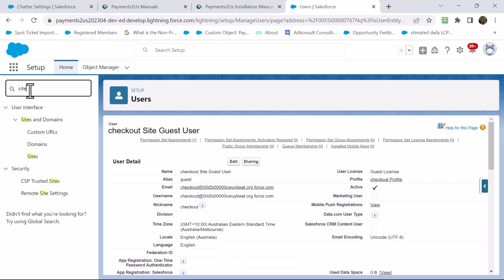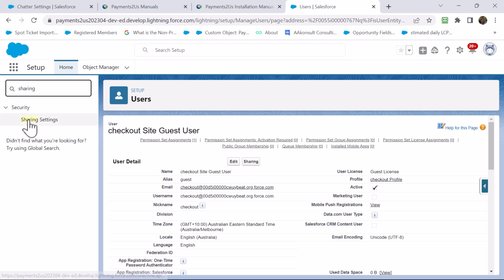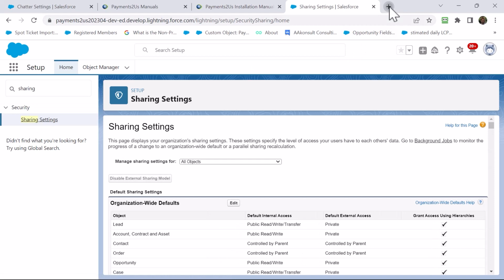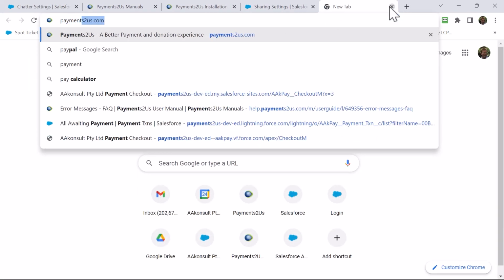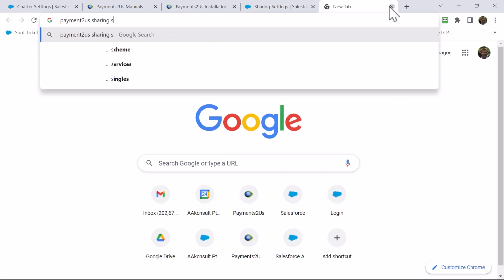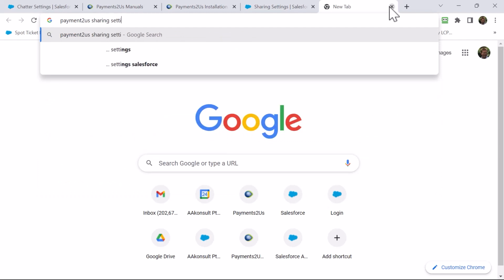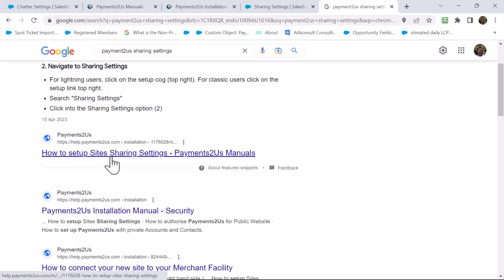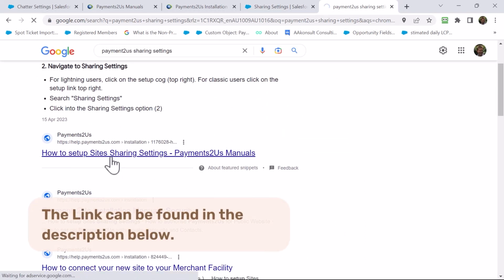I now need to set up sharing rules. So I go into sharing settings, and what I'm going to do here is Google Payments2Us sharing settings. That will locate our help article for this.